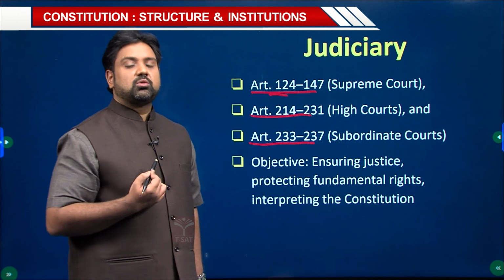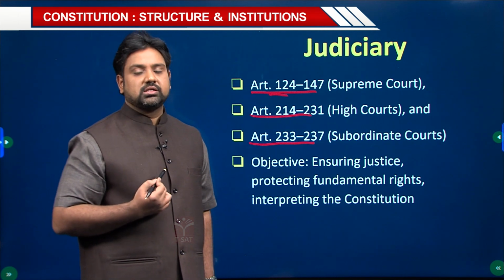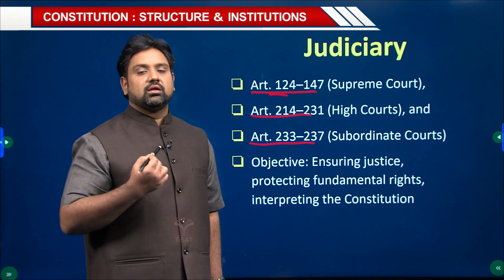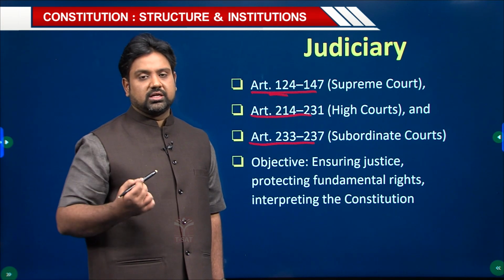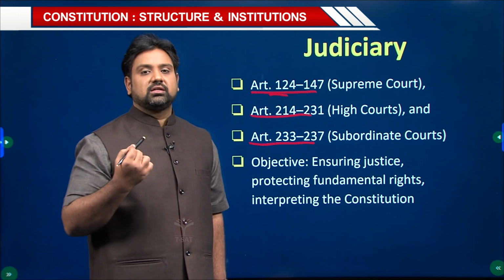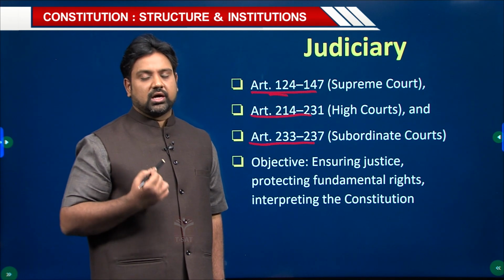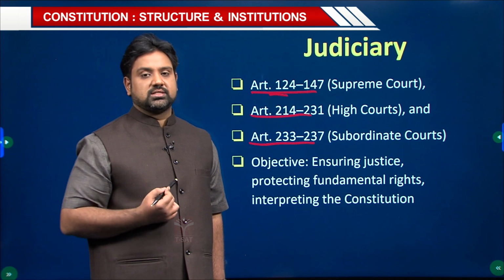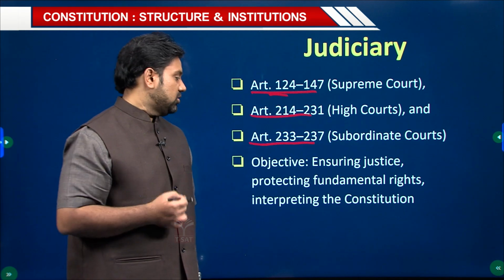Why? Because the subordinate courts are organized in accordance with the state legislations. That is, the state government will make its own set of courts when it comes to the subordinate level. However, at the state level and at the central level, you have high courts as well as the Supreme Court of India, whose powers, jurisdiction, etc. is clearly defined under the constitution.